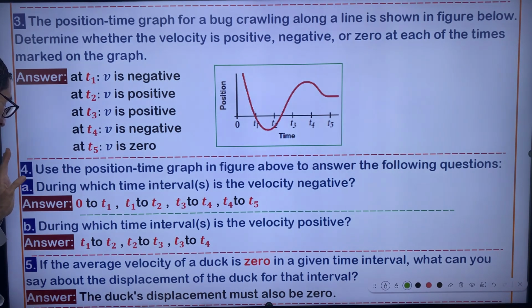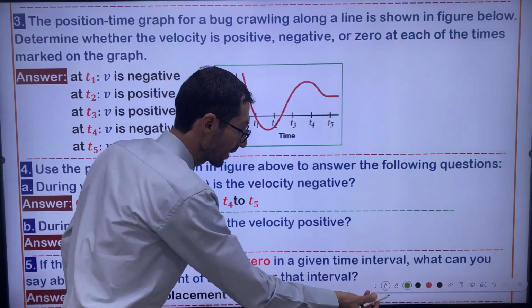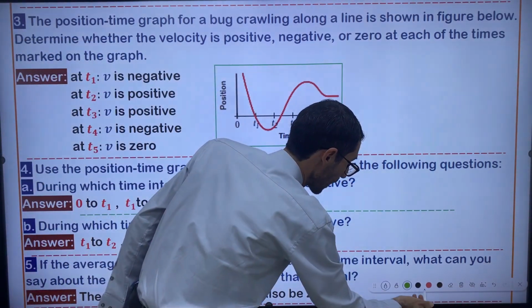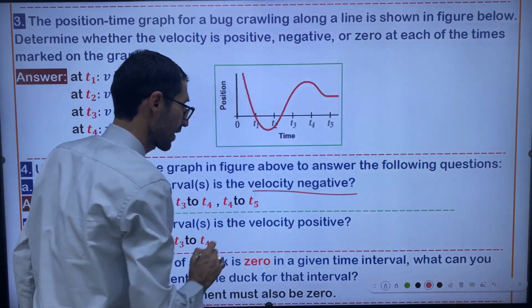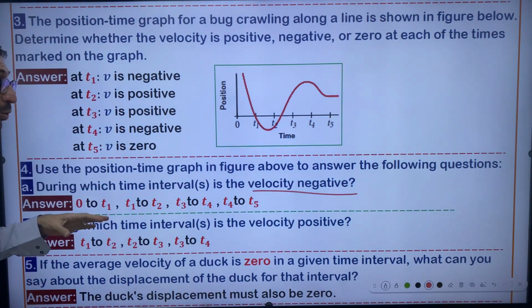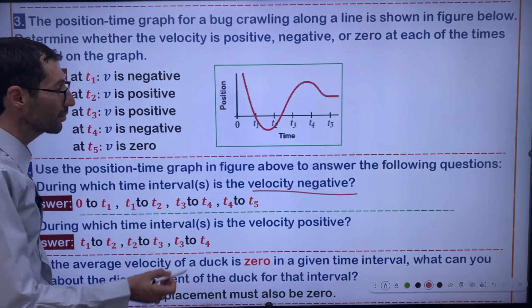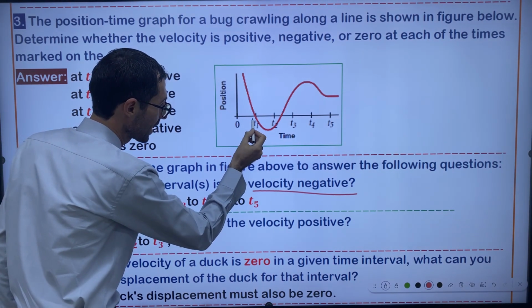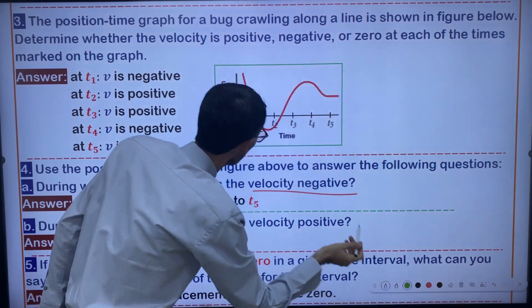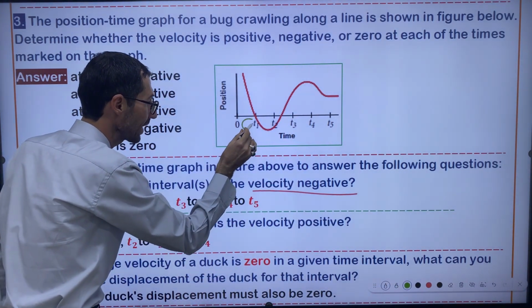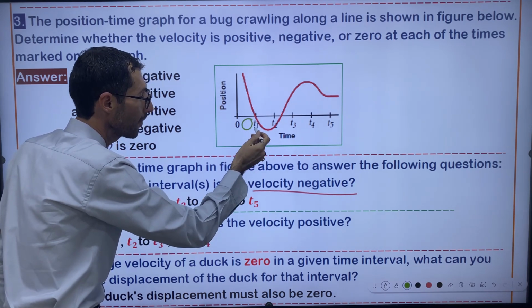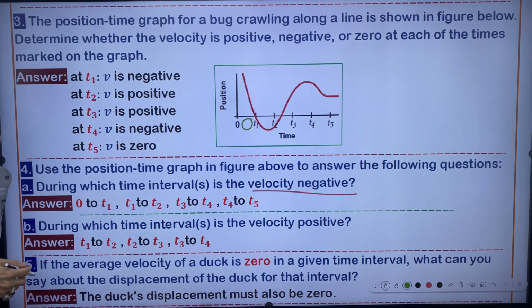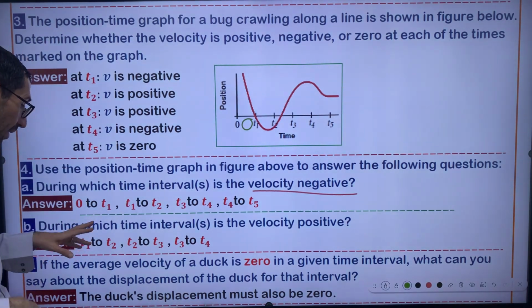Right. So we look for what? We look for negative velocity. Let me underline negative for you. In which time interval exactly do we have negative velocity? This is the answer, from 0 to t1. From 0 to t1, in this region especially, right? This part. Let me mark it for you. At this position exactly, from 0 to t1, the curve is descending.